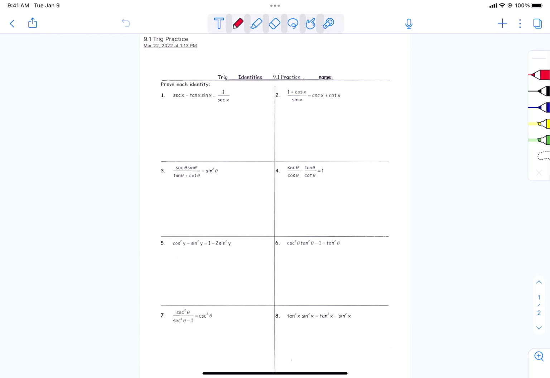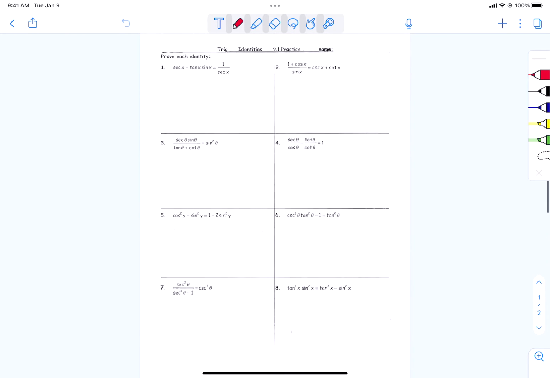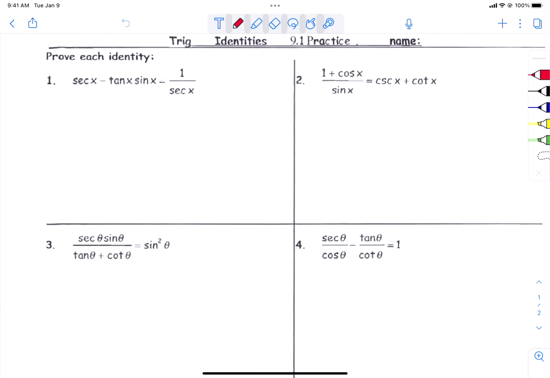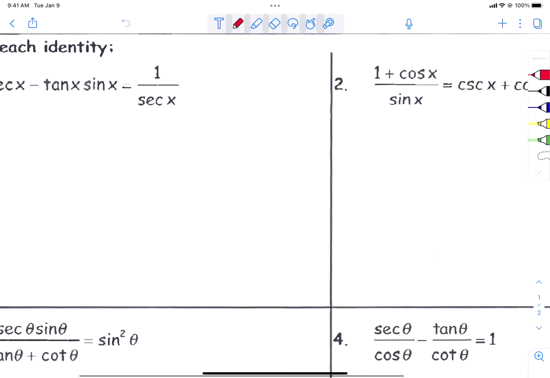Yesterday's assignment I cut down, there's only, I think, 10 problems in the assignment for that. But what we're going to do right now is we're going to do the odd ones together. So then you'll only have 4 more that you're responsible to turn in by Saturday. Okay, so at this time, let's do all of the odds together, 1, 3, 5, and 7. Let's start with problem number 1.